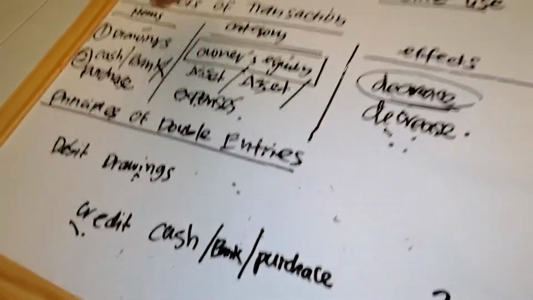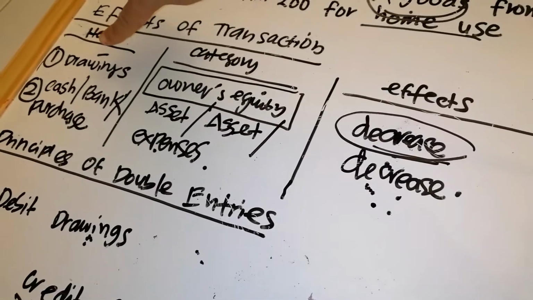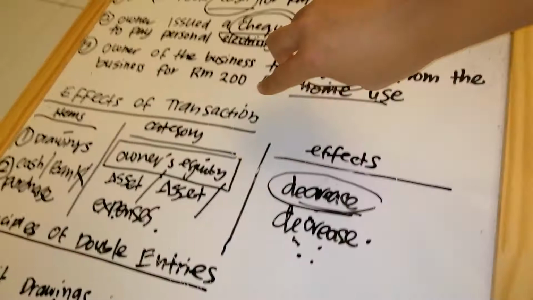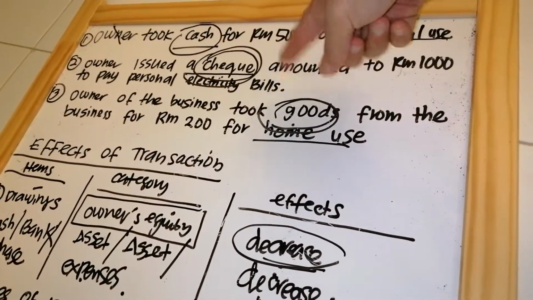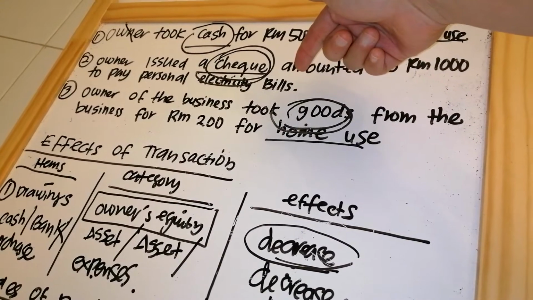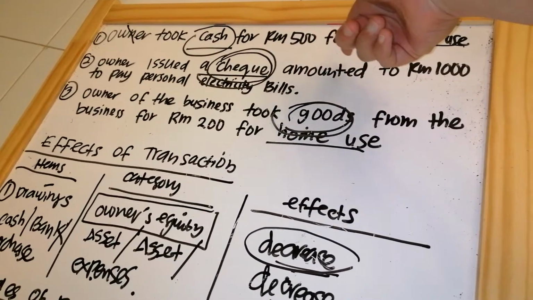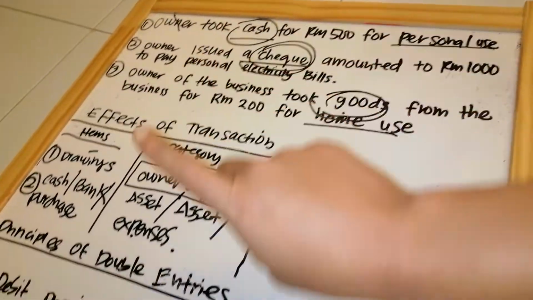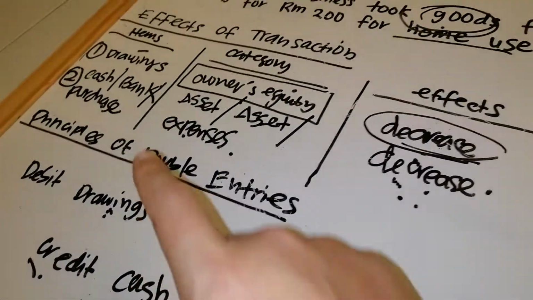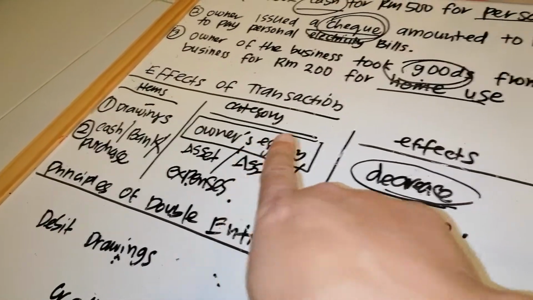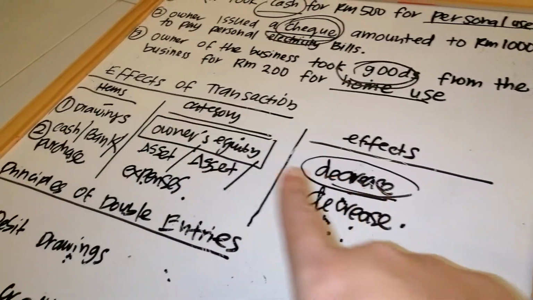If you look at here, the first item is always drawings, category always owner security, and the effect. Even though we have 3 different transactions here: owner can take cash, owner can take money from the bank belonging to the business, and owner can take goods belonging to the business. These 3 things. But still, drawing will be the first item. Category stays owner security and the effect is decrease.